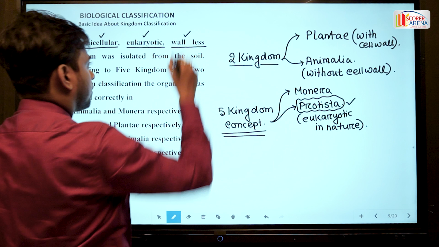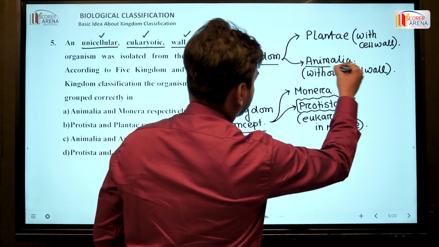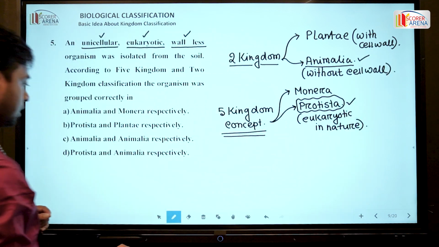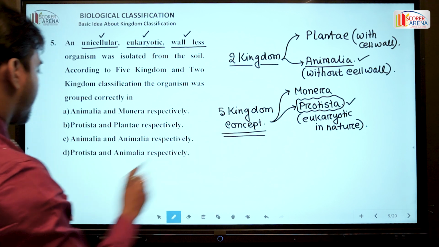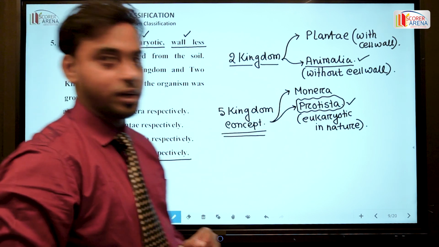Fine. So the cell wall-less organisms are included under the kingdom Animalia. So the answer will be Protista and Animalia respectively.